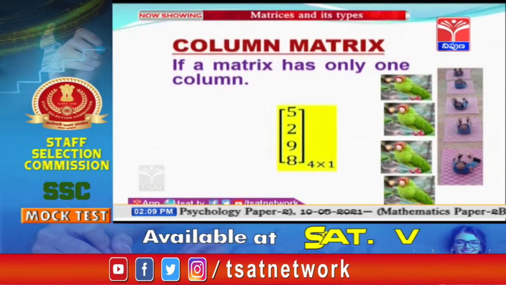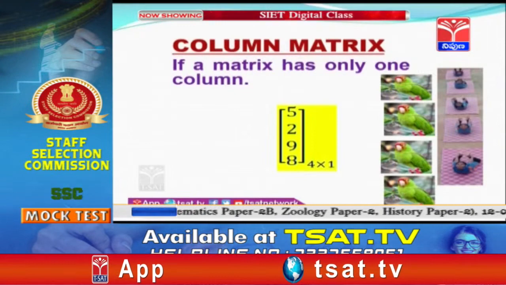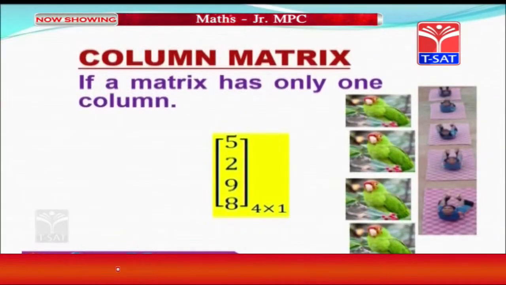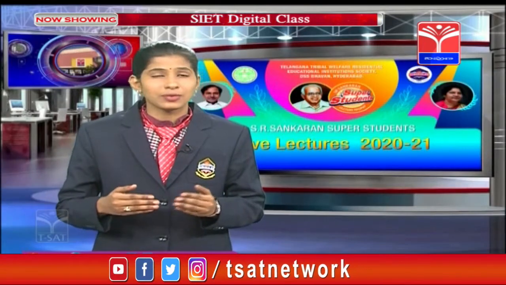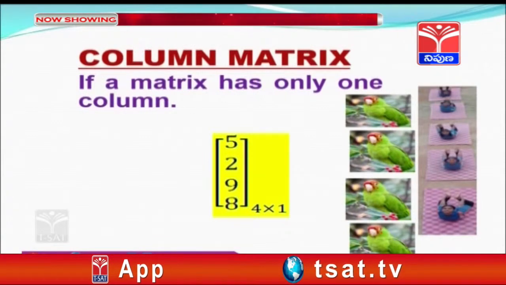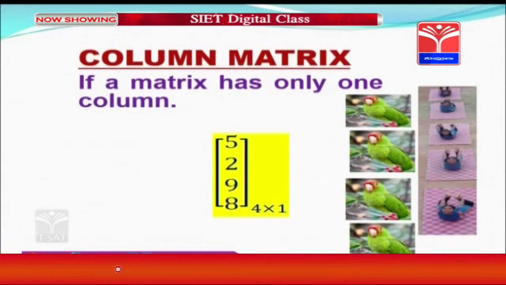Now let us see a picture here. In that picture, the parrots are arranged in one column. Here we have 4 rows. So 4 by 1 is the order for this image matrix. Now let us see another picture. In that the students are performing yoga by arranging in one column and 5 rows. So 5 by 1 is the order for this column matrix.